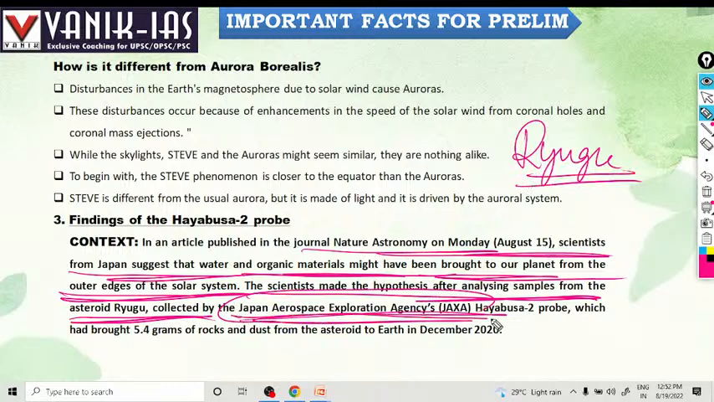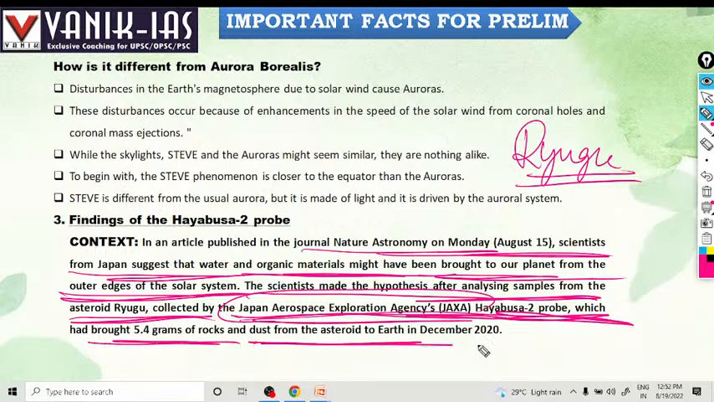JAXA's Hayabusa 2 probe brought 5.4 grams of rocks and dust from the asteroid to the Earth in December 2020. So the Japanese space agency, which launched the Hayabusa 2 probe, brought 5.4 grams of rocks from asteroid Ryugu to Earth, right? Okay, next.